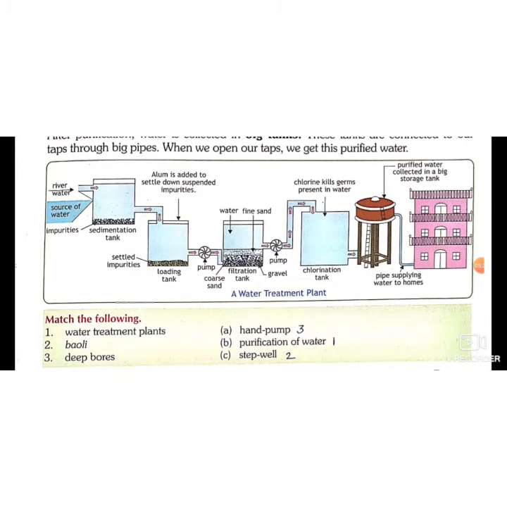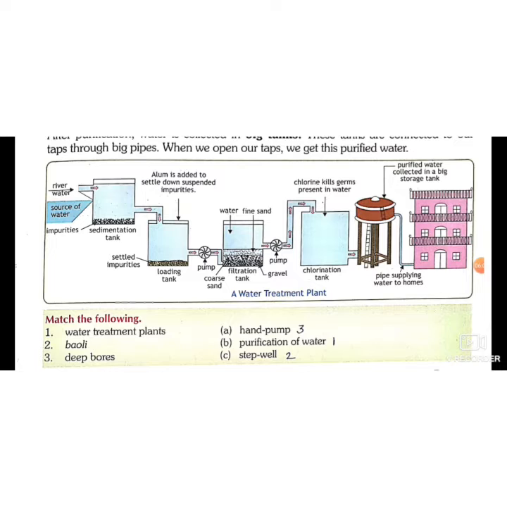So here is a diagram of a water treatment plant which you made in your activity also. Here is the source of water, which is river water. Then water is collected in a tank where water is settled. Impurities are settled down. The heavy impurities are settled down. That's why it is called a sedimentation tank. Sedimentation is that process in which impurities are settled down due to being heavier than water.